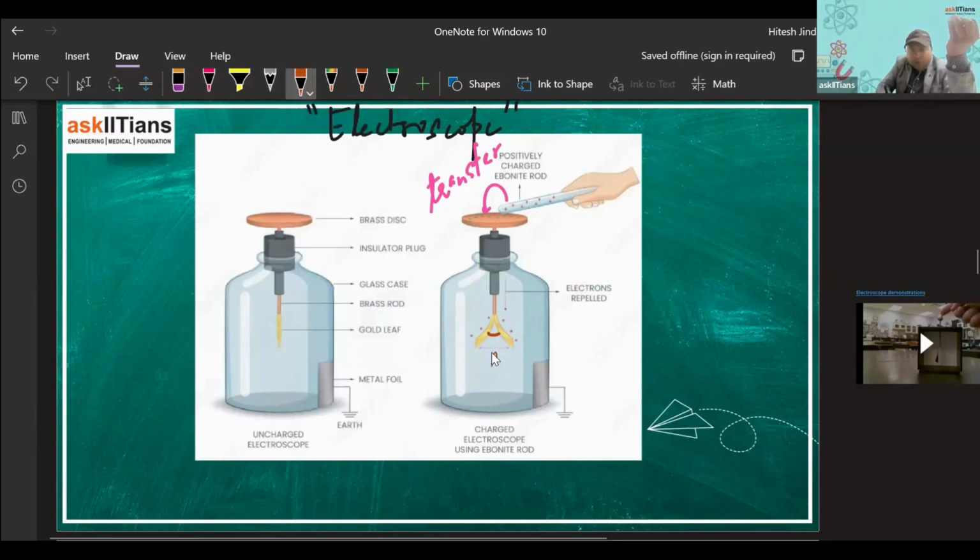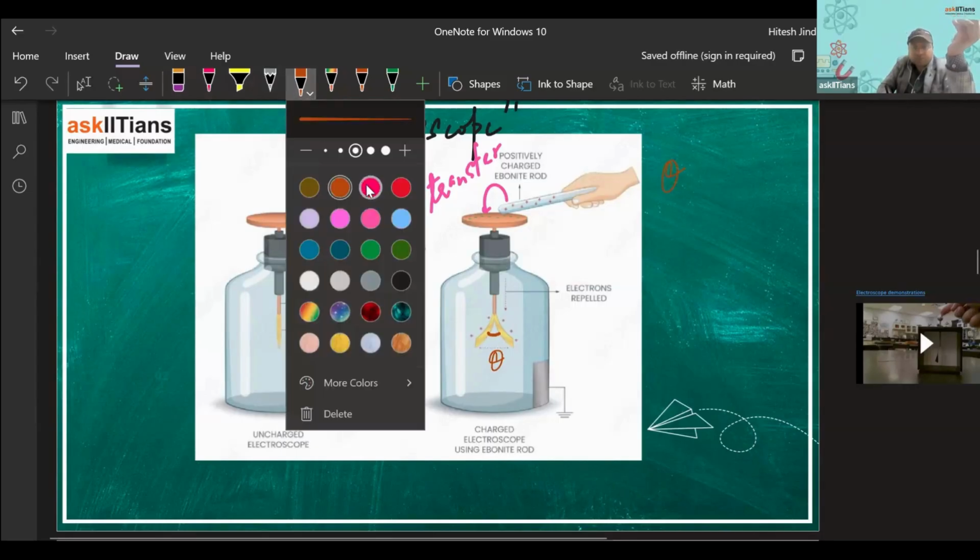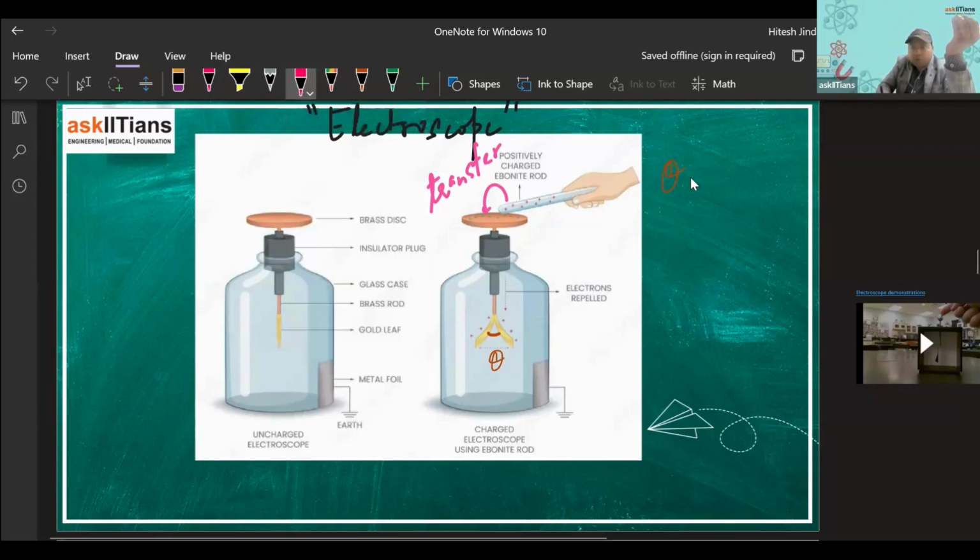This is the angle of deflection we are having here, right? So now what this electroscope does, the value of this theta is proportional to what? The value of this theta is proportional to the amount of charge on the ebonite rod, right?